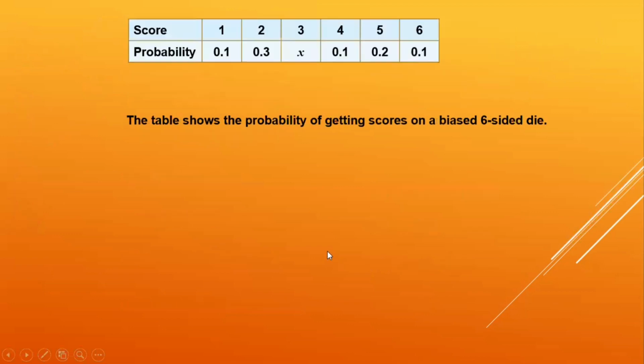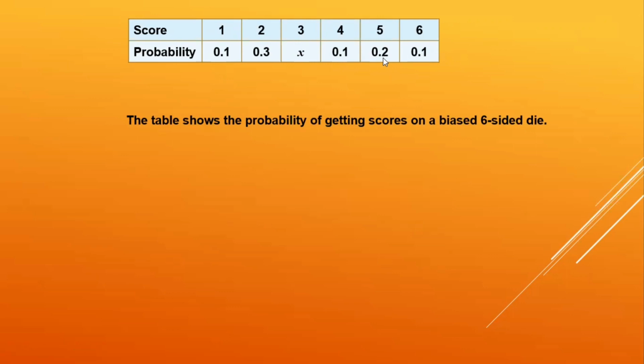Now let us solve some questions here. There are scores given: 1, 2, 3, 4, 5, 6. These are the scores on a biased six-sided die. A biased and a non-biased die. Biased means when the frequency or the outcomes differ a lot, then we call it biased, and when the difference is less, then we call it not biased, right?